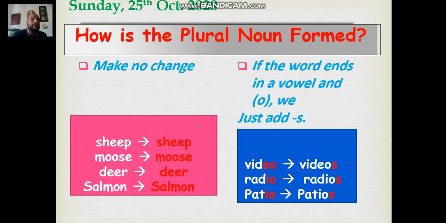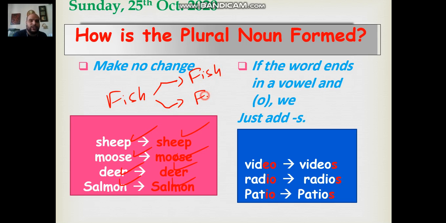Here, some words do not change, just like sheep in the singular, sheep in the plural. Moose in the singular, moose in the plural. Deer in the singular, deer in the plural. Salmon in the singular, salmon in the plural. Pay attention to fish, please. It has two plurals, okay? Fish and fishes. And I'm going to explain.